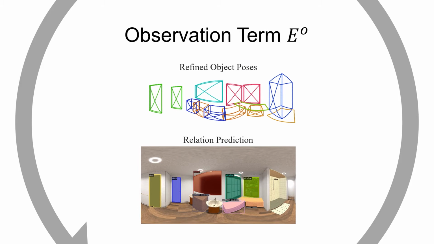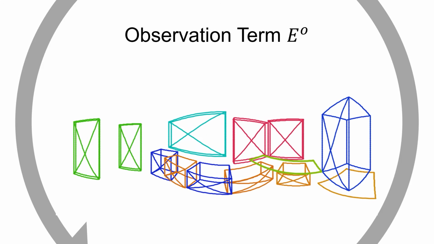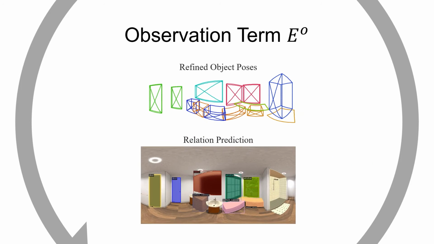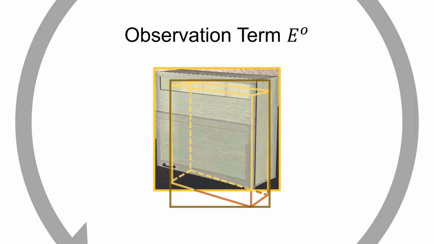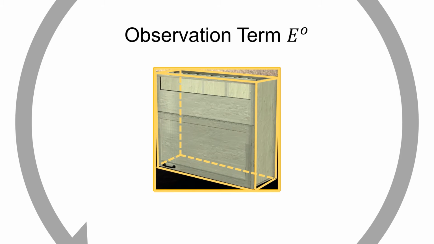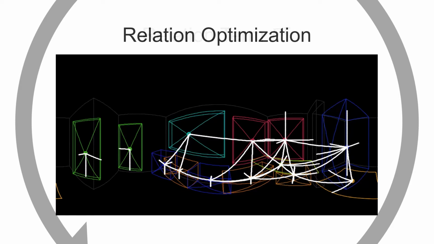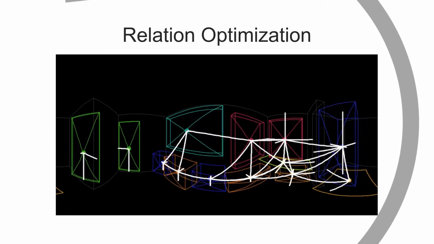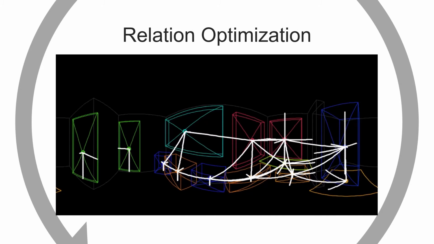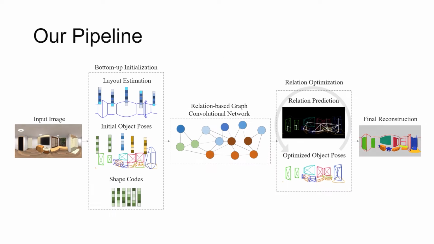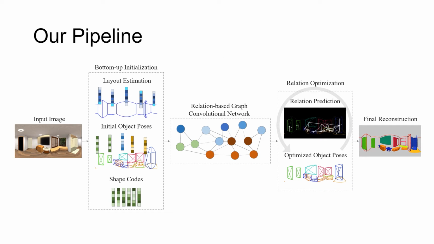The second one is the observation term, which measures the deviation from two bottom-up observations. One is the deviation from the refined object pose estimation. Another is the 2D bounding box alignment error, which measures the consistency between the 2D bounding box of a 3D bounding box projection and its detection result. The third one is the relation term, which measures the conformity of object poses with regard to the predicted relations from RGCN. With the optimization objective defined above, we use gradient descent to minimize the loss function and optimize the object poses. Please note that our relation optimization module is differentiable, thus can be plugged into the model for training.